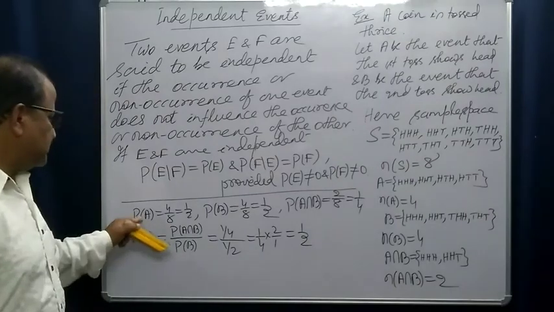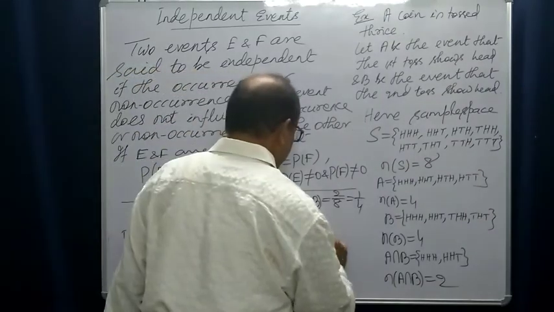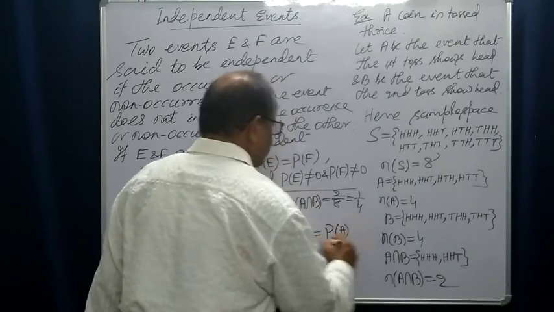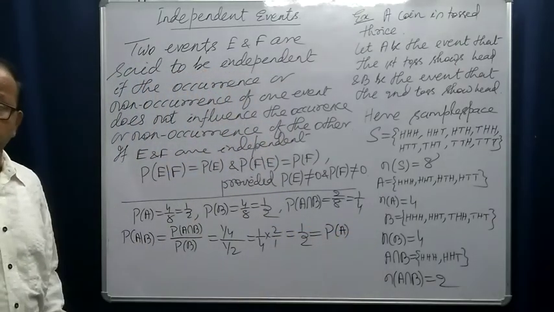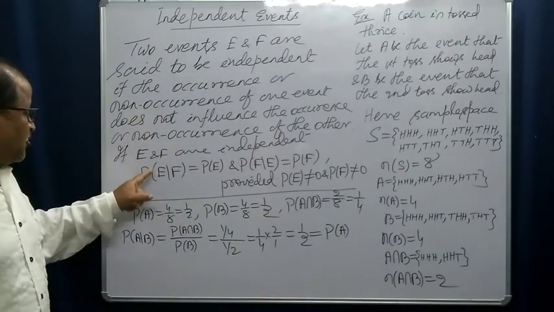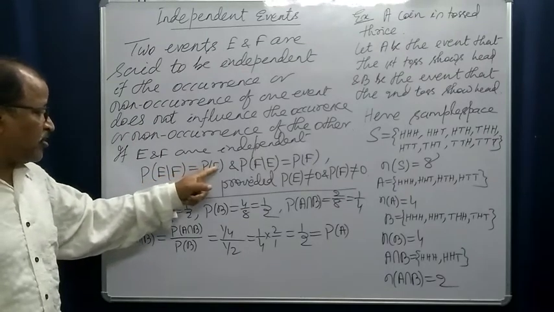And you see, this is the probability already calculated, it is probability of A. So according to our definition, probability of E condition F is equal to probability of E.